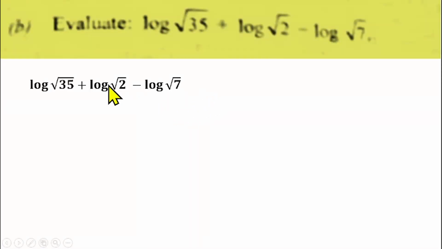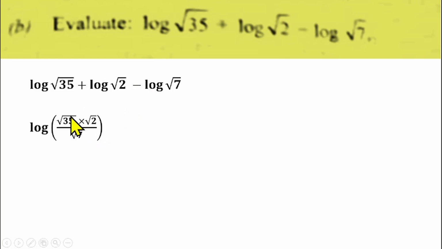We are to simplify and evaluate log root 35 plus log root 2 minus log root 7. Don't forget that they did not put the base. That means the log is automatically in base 10. So you are going to apply the laws of logarithm. And if you want to know more on logarithm, you can check my video where I explain everything on logarithm. So you can apply the laws here. So that will be log, open bracket, root 35 times (plus we change to times) root 2 over (minus we change to division) root 7.